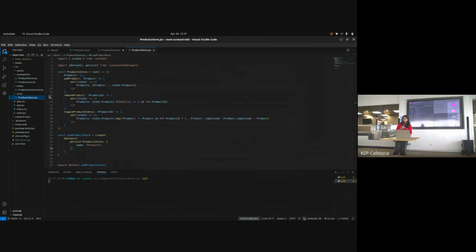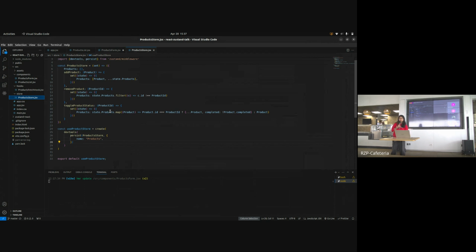I have created a simple store, and you can see here that in this store, no additional reducers are there, no payload is present, and nothing else additional in the code. Only a simple custom hook, which I have created here, useProductStore. This create is a function provided by Zustand for creating a store. We have to use this. And these are the actions. Zustand provides us with a state and a set method by which we can manipulate this state anytime we want to. Now, after creating the store, the second thing is how we consume this and perform actions on it.